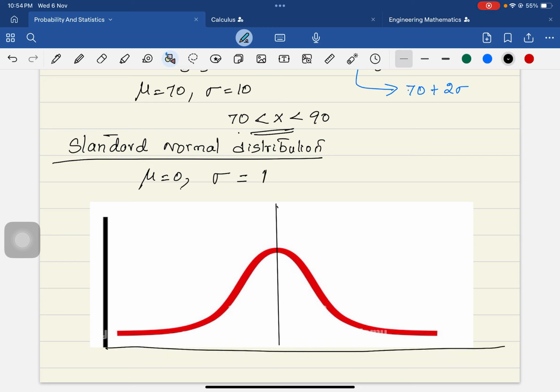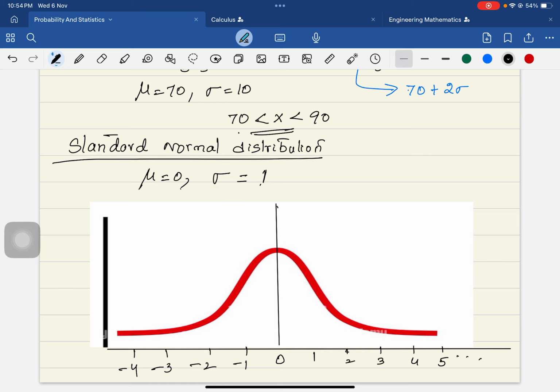And now I am telling you that this has been scaled so that mu is equal to 0 and sigma is equal to 1. So that means, when sigma is equal to 1, it is 1, then 2, then 3, then 4, then 5 and so on. And here it is negative 1, negative 2, negative 3, negative 4 and so on, because sigma is equal to 1.